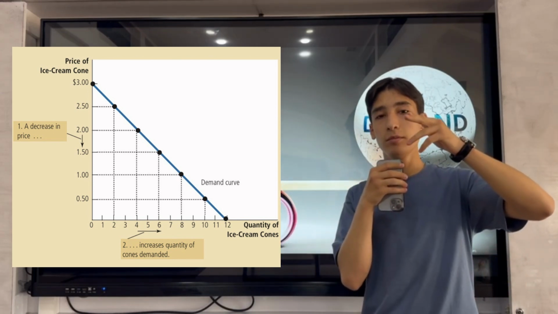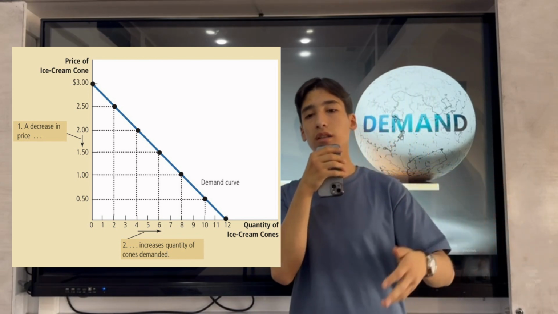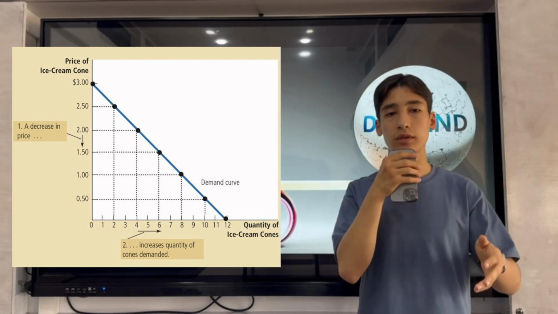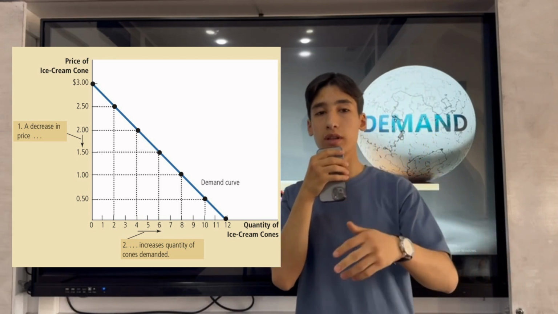The second reason is the income effect. When the price goes up, people have less purchasing power. That's why the quantity demanded will fall. But when the price goes down, the quantity demanded will increase because people will have more purchasing power than before.